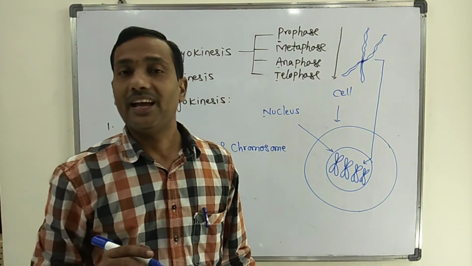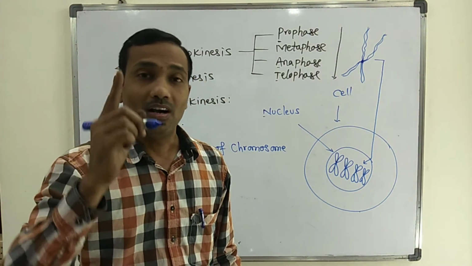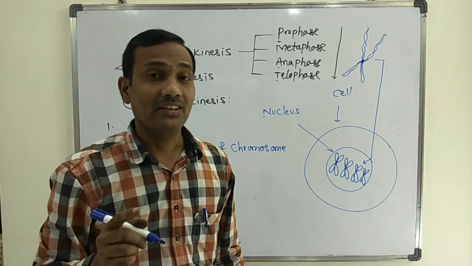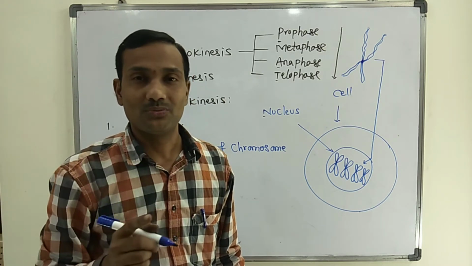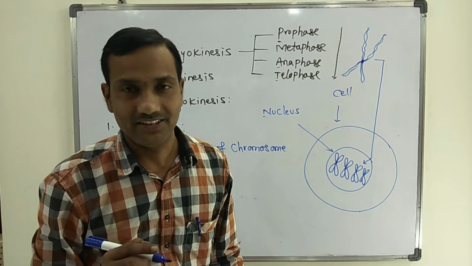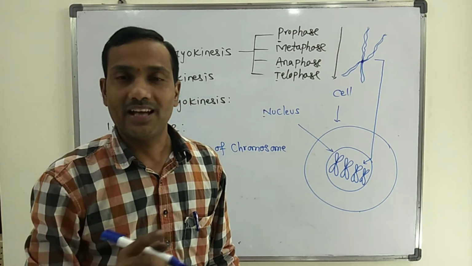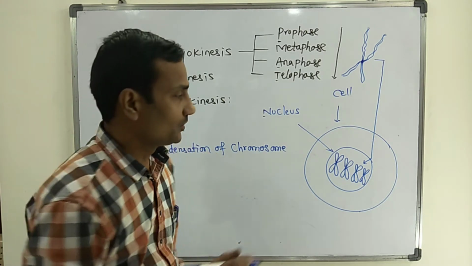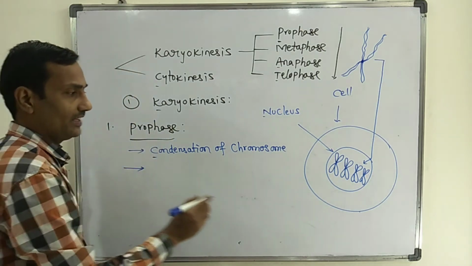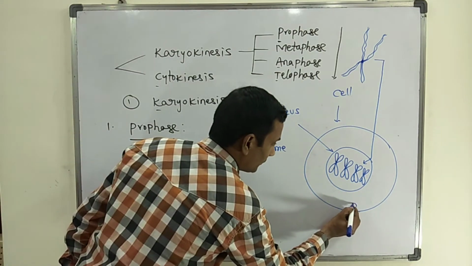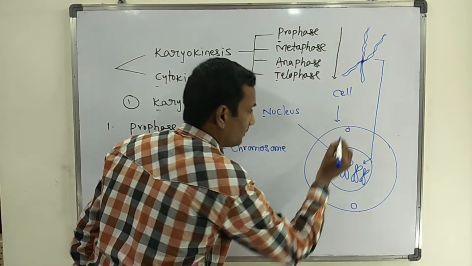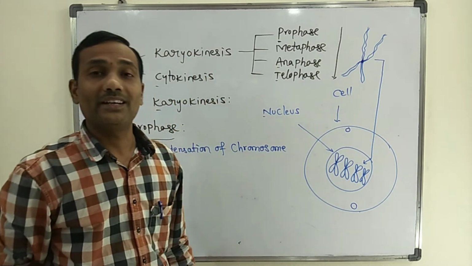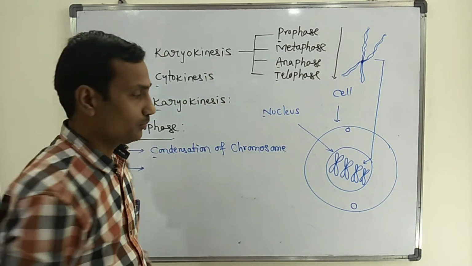During prophase in animal cells, the centrioles or centrosomes have already multiplied in interphase. So one cell has two centrosomes. During prophase, in animal cells, the two centrosomes start to migrate towards opposite poles.